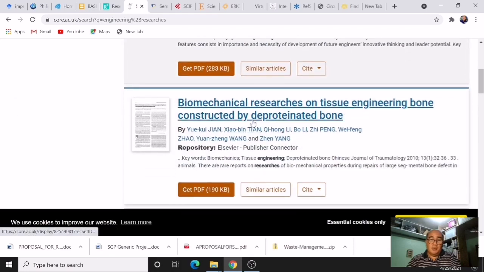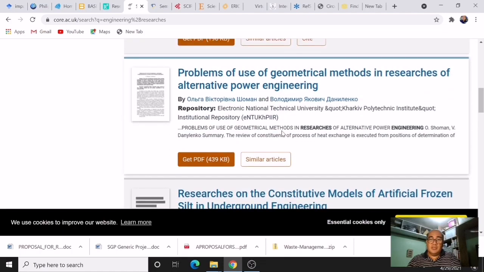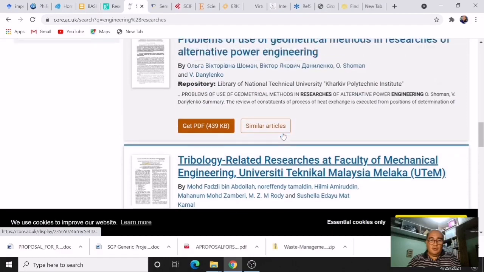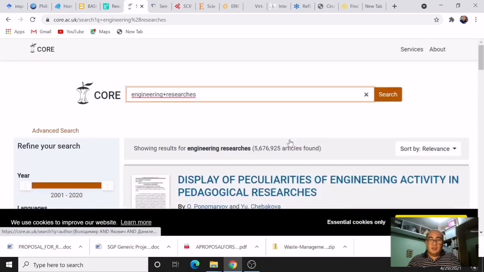So you have here biochemical researches on tissue engineering, bones constructed by deproteinated bone, problems of use of geometrical methods, etc. All you have to do is click get PDF to get the abstract or the full text of the paper.